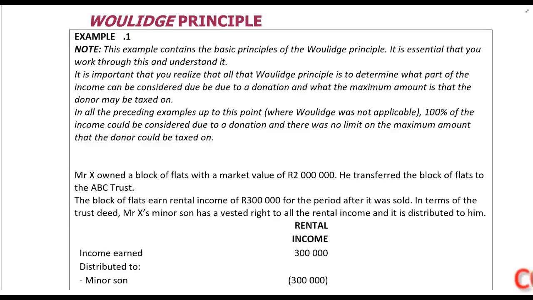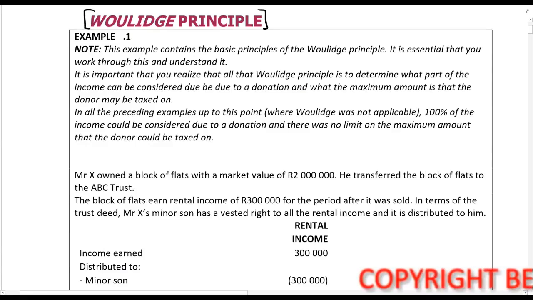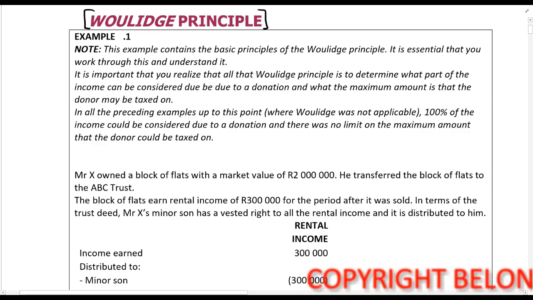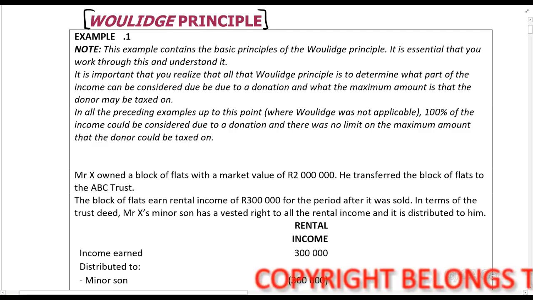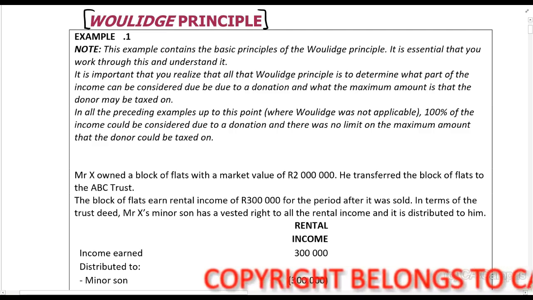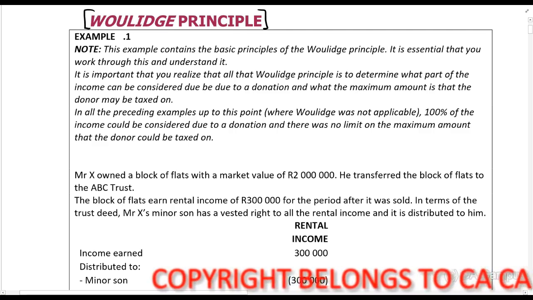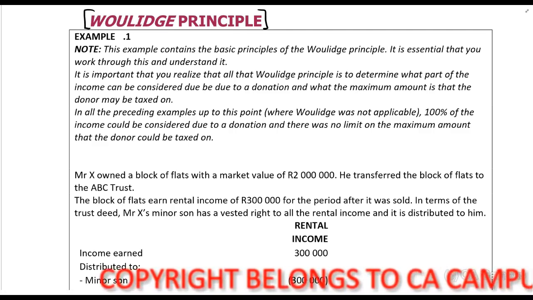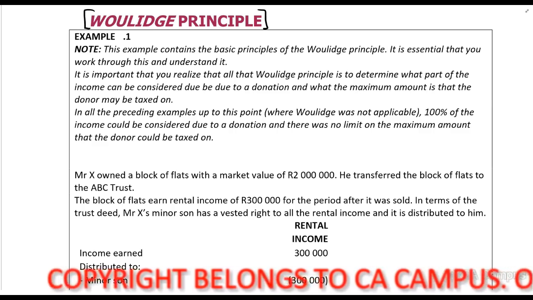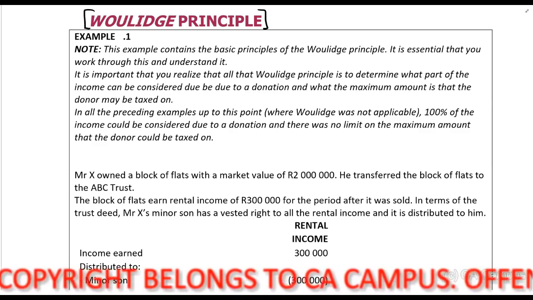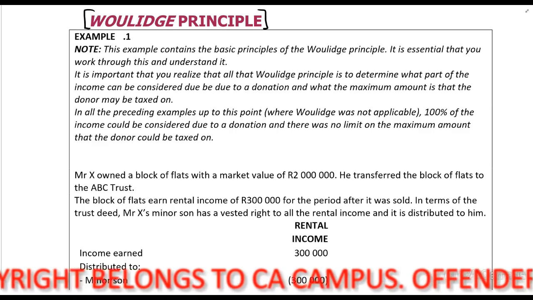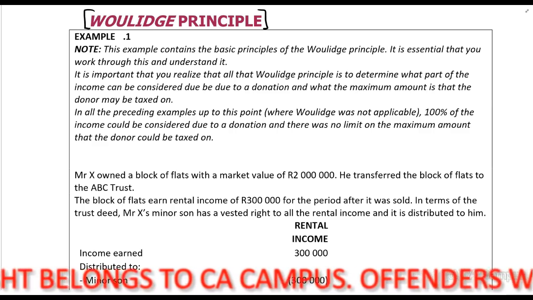In this lecture example, we look at the Woulidge principle. Now, just important again, the Woulidge principle quite often poses a bit of a challenge to students, but I want you to remember and understand that the majority of the time this cannot count a lot of marks, because then the question stops being about trust or tax and it starts being about just the Woulidge principle. So there might be some marks there, but I don't believe that this is the end of the world. You should never be able to fail a question just because of the Woulidge principle.